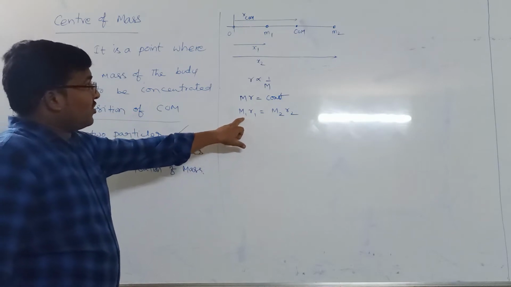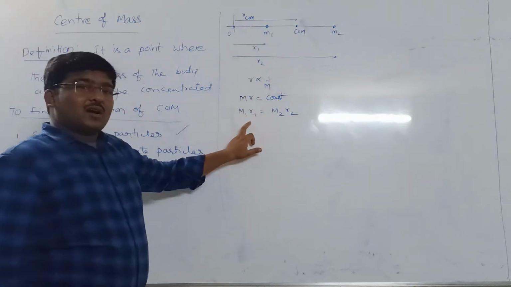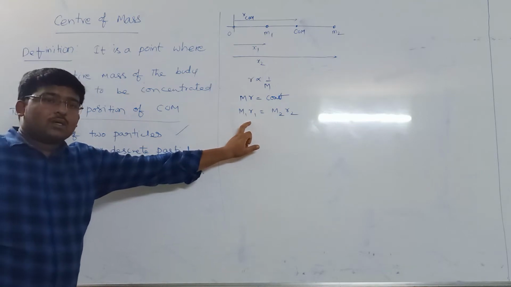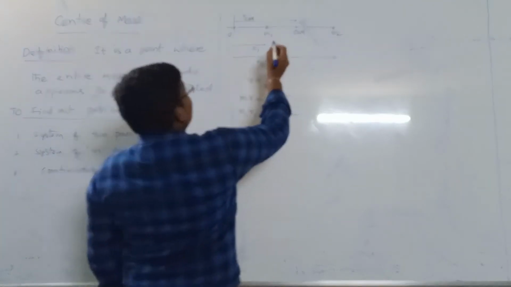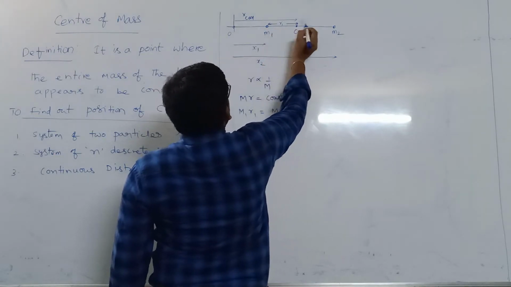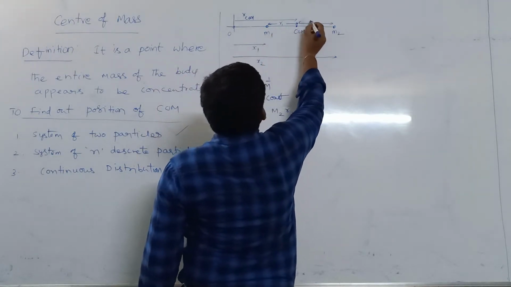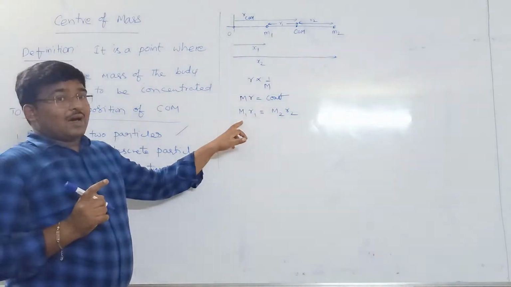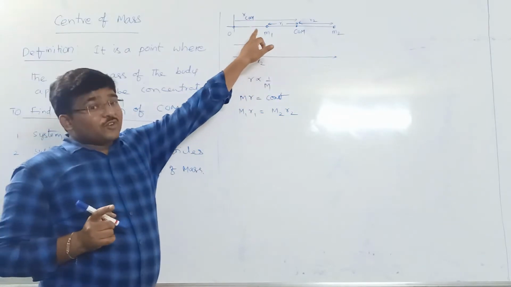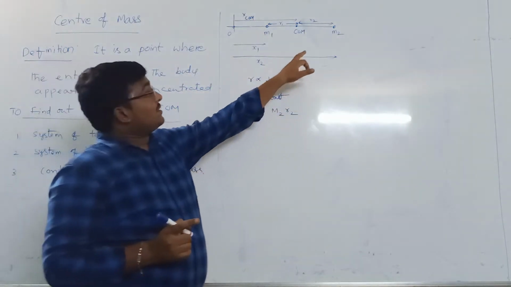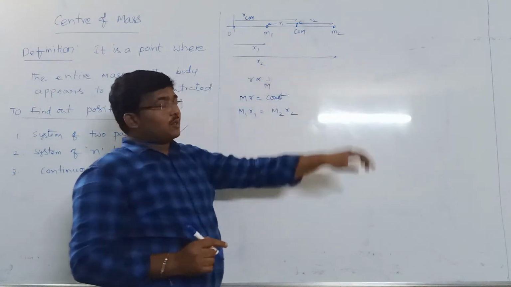Now, so m1 is the first particle. What is r1? r1 is nothing but the distance of the first particle from center of mass. Let me take this as r1 and this as r2. Keep in mind, what is r1? r1 is the distance of the first particle from center of mass. r2 is the distance of second particle from center of mass.